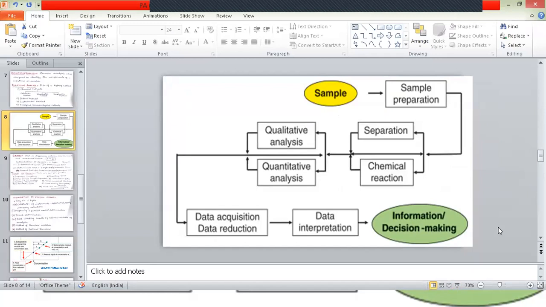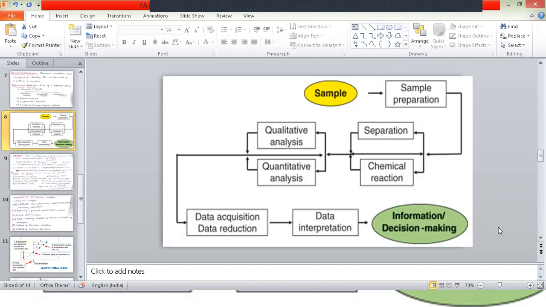Which will be telling how the sampling is taken and how the qualitative and quantitative analysis will be performed, and finally we are giving the report. For example, if you are working as an analyst, first you need to take the sample from the company and do the sample preparation, and based on the physico-chemical properties of that particular sample, we are choosing a specific sample preparation method.